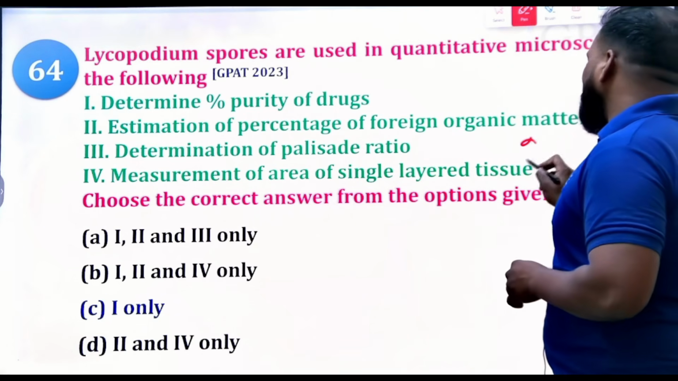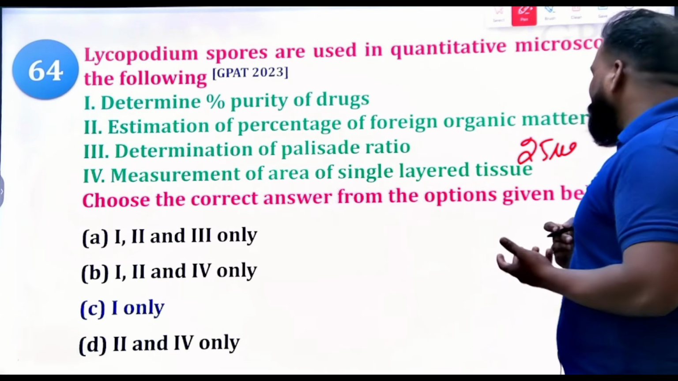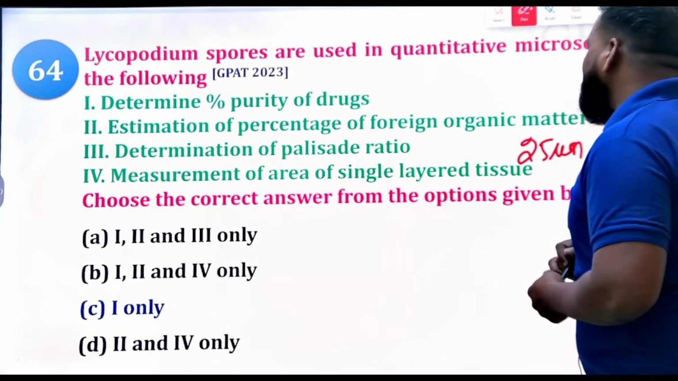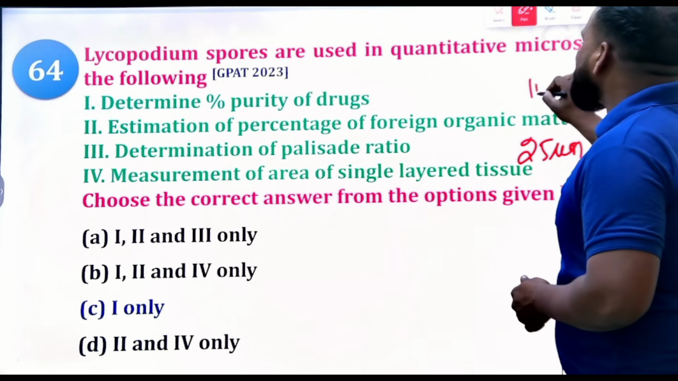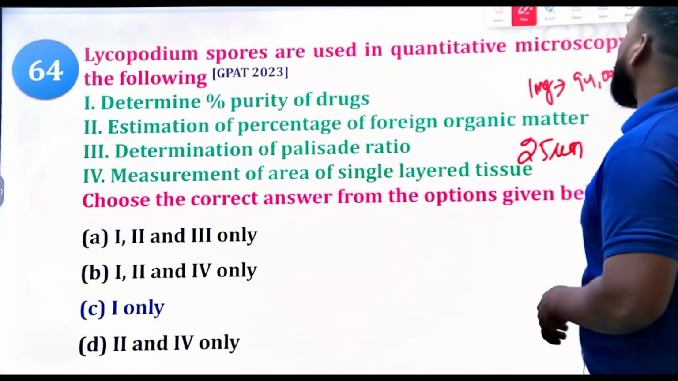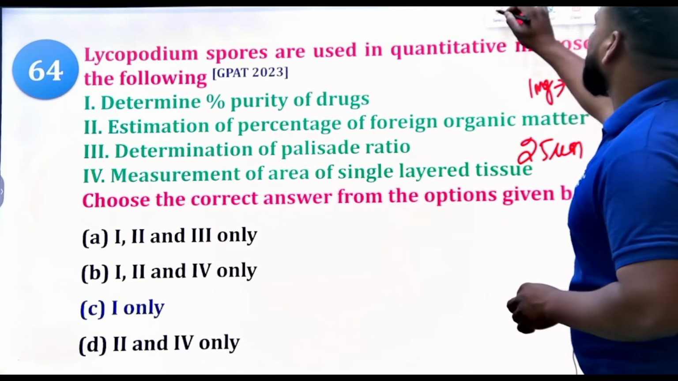So why are we taking lycopodium? Because each spore of lycopodium has a size of 25 micrometers. Also, if you take 1 milligram of sample, on average you are going to get 94,000 spores.